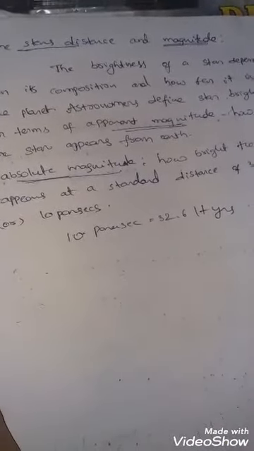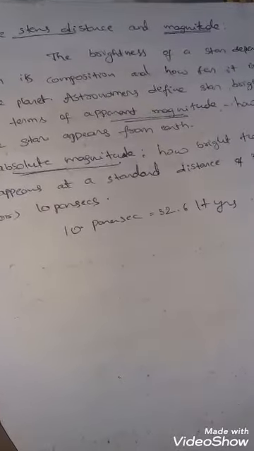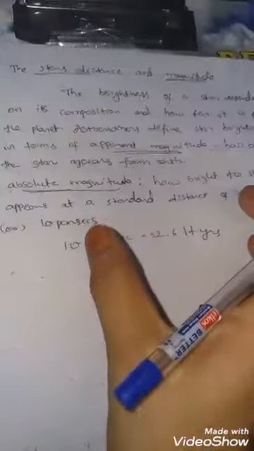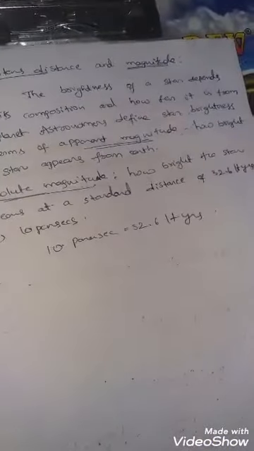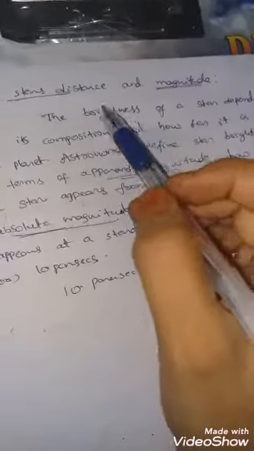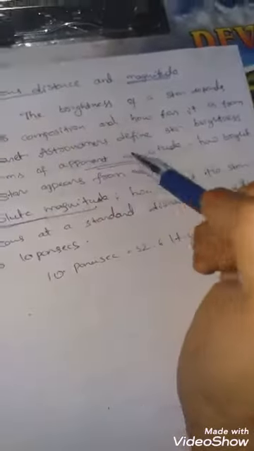Now here we want to know about the star distance and magnitude. That is, what is the distance of the star from us, meaning from our solar system, and what is the magnitude, and how can we calculate the magnitude of the star? To know that, we have to know about the apparent magnitude and absolute magnitude of a star.